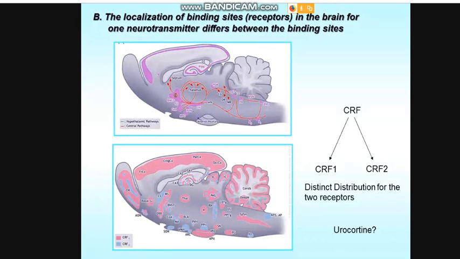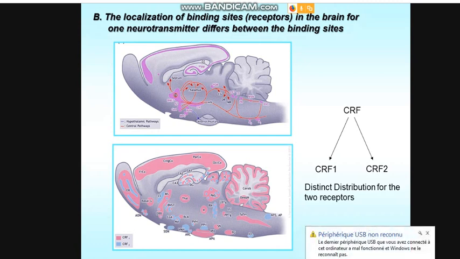Maybe they have a sequence motif in the peptide acting on CRF1 and CRF2. And this is the case of urocortin. And I think there are 5 or 6 neuropeptides. So maybe some of these peptides are more represented in the olfactive bulb and the cerebellum.